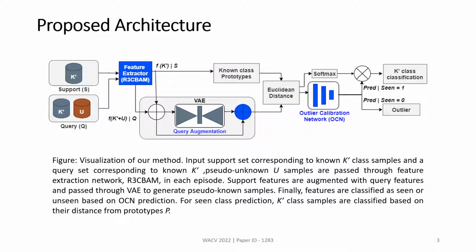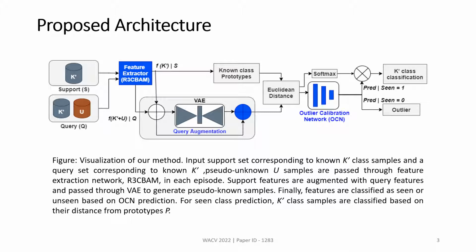support and query set. The query set is formed with some known class samples as well as some unknown class query samples, and they are passed first through the feature extractor, our R3CBAM. From the support set features, we compute the known class prototypes, and the query features we first pass through a VAE, variational autoencoder, to get augmented queries, and all these query Euclidean distances are computed from the known class prototypes.